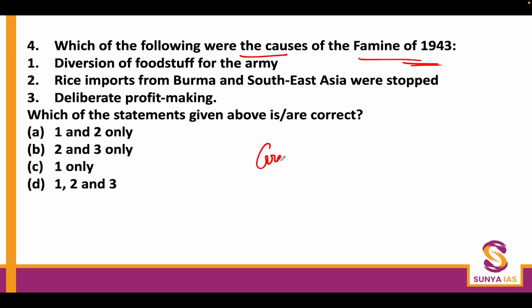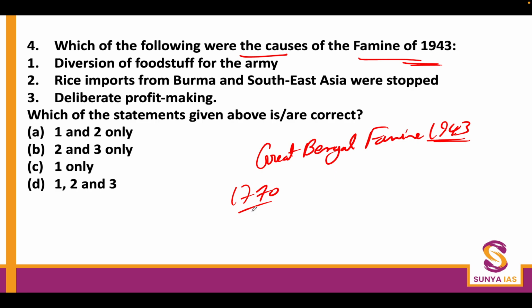The Great Bengal Famine of 1943 is very important for you, because there have been two such incidents. The first one was in 1770, and that was also because of the inefficiency and misappropriation of budgeting and other lackluster behavior of the British East India Company in India. But this time the British Crown and the British government itself was directly involved, and it was the half-hearted and ill-behaved responses of Winston Churchill and his government which led to the Great Bengal Famine becoming so desperate and severe in India. So diversion of foodstuff for the army, this was surely done.